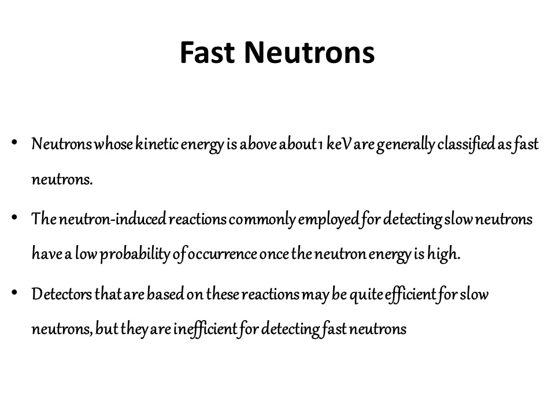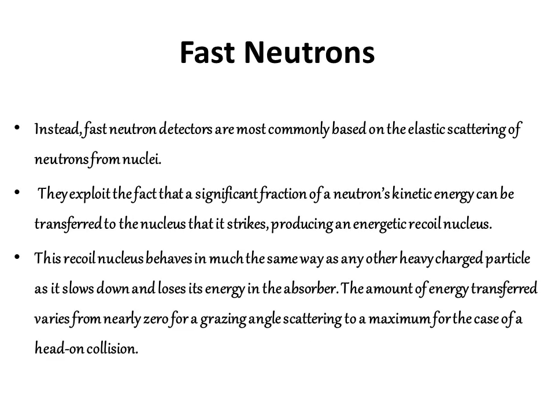Next is about the fast neutrons. Neutrons whose kinetic energy is above 1 keV are generally classified as fast neutrons. The neutron-induced reactions most commonly employed for detecting slow neutrons have a low probability of occurrence once the neutron energy is high. The detectors that are based on these reactions may be quite efficient for slow neutrons, but they are inefficient for detecting fast neutrons.